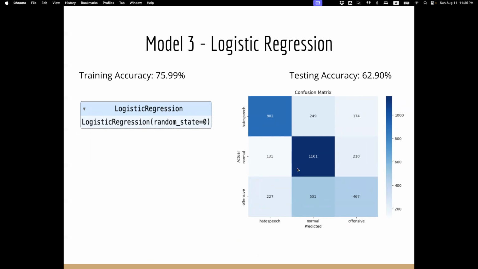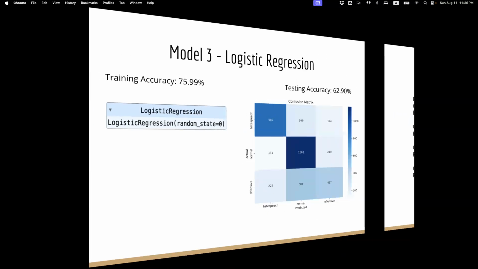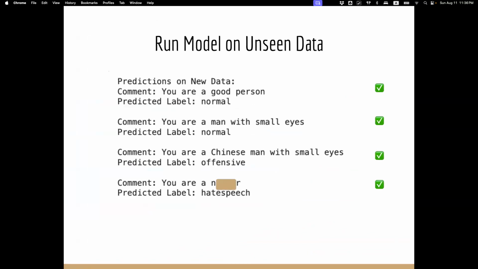The confusion matrix tells you that the results are largely good and trending towards normal, classifying things more as normal and hate speech, showing that there is a tendency of the model to classify those in a manner that's maybe overly representative. The results on unseen data, the same phrases that we've been using, were very good. It got all of them right, particularly this comment, which is an offensive comment. It correctly detected it to be offensive.